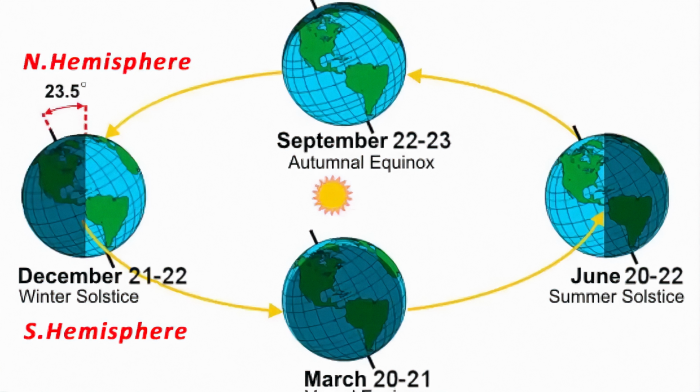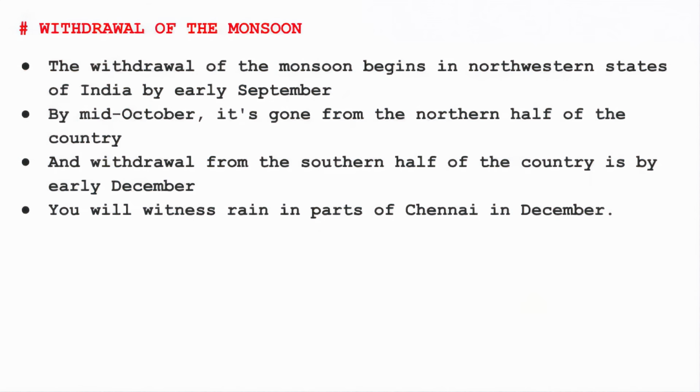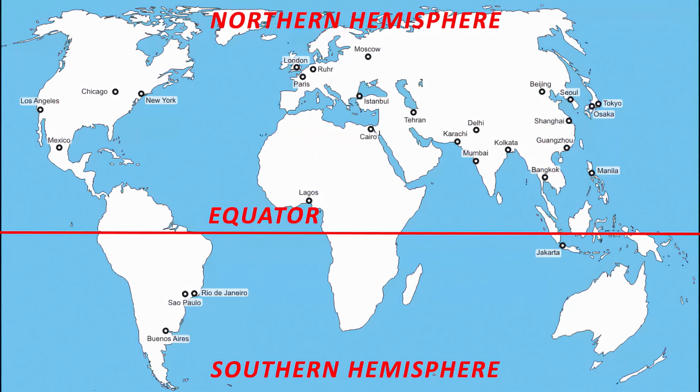Because the position of Earth, rather I would say the inclination of Earth in the northern hemisphere is away from the sun side. As a result, the southern hemisphere is exposed to the sun more than the northern hemisphere. The sun rays do not fall directly on the northern hemisphere and this makes that region cold. Now as a result, in the southern hemisphere, the ocean water, the sea water gets heated up